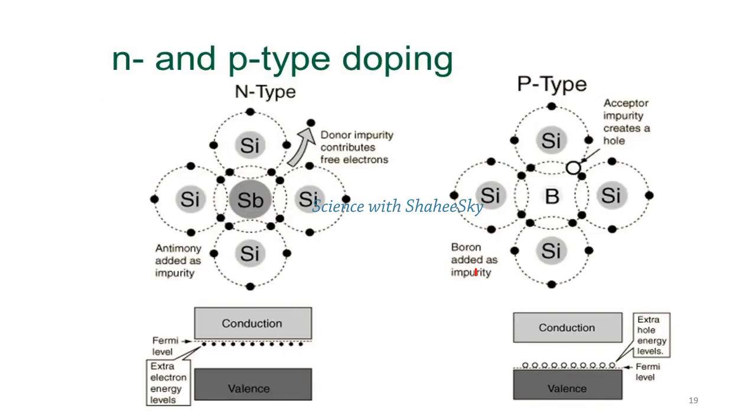Now we'll see the structural presentation of the P type and N type doping. Here antimony, Sb, which is a pentavalent element, is added to tetravalent silicon, and then one electron remains in the outer structure after the bonding occurs. This pentavalent element is called the donor impurity in semiconducting materials of the N type extrinsic semiconductor.